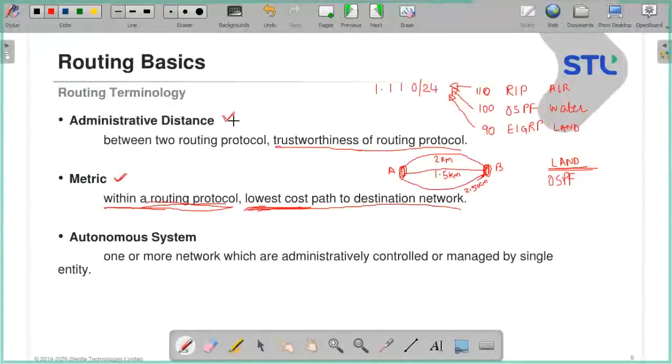AD comes into the picture when you have different protocols, between protocols. Metric comes into the picture when you are deciding within a protocol. Metric is within a protocol, AD is between the protocols. Is that clear? Any questions, please?